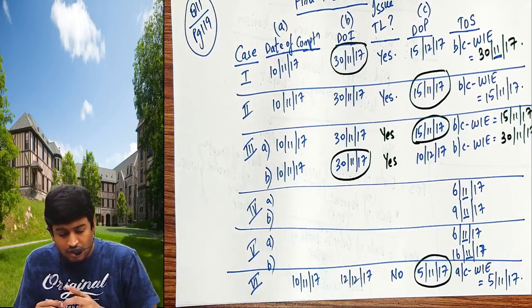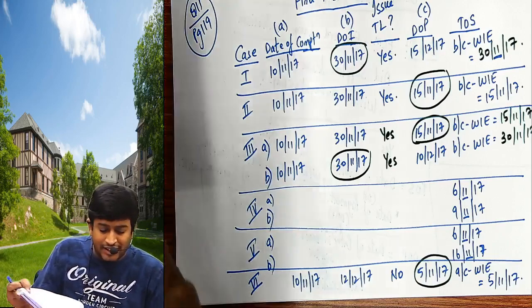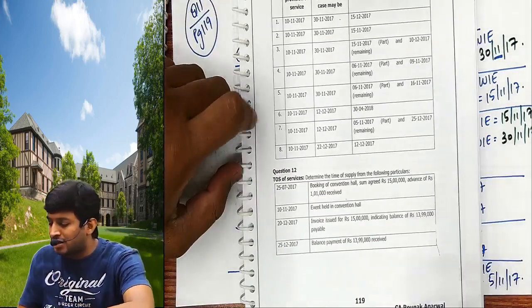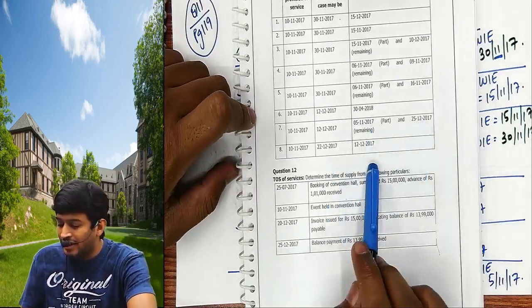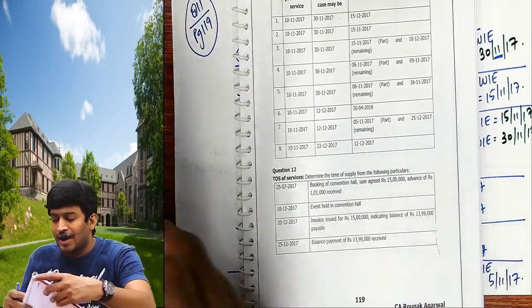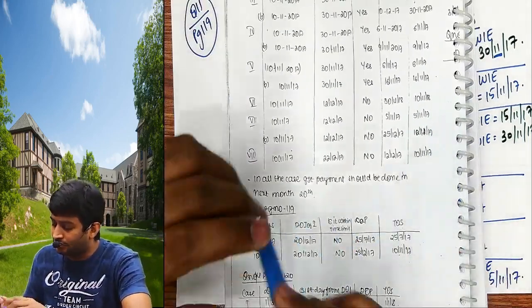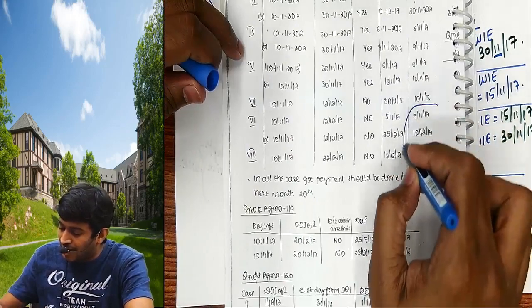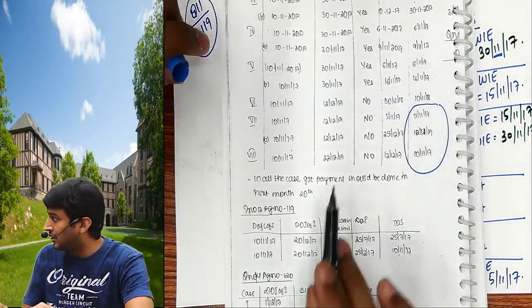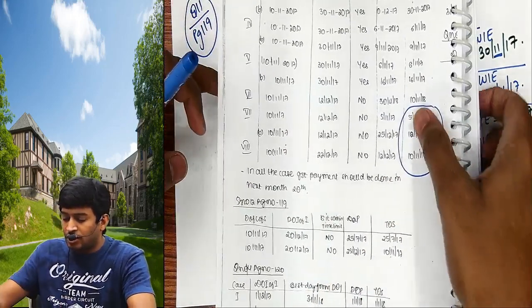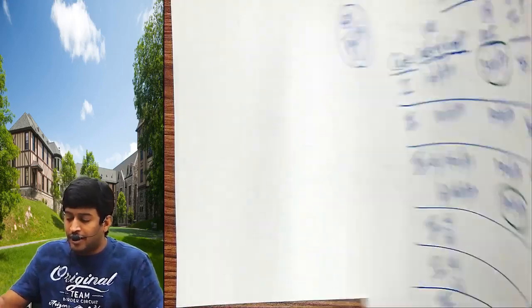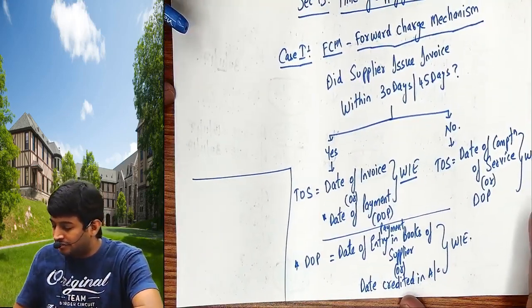Clear. Now do the 7th and 8th case. Again, in the 7th you have 2 parts. You know how to do. And the 8th one. Start doing and check the answer from here. The 7th part and 8th part answers are here. You will check. Once you complete, read this once again.